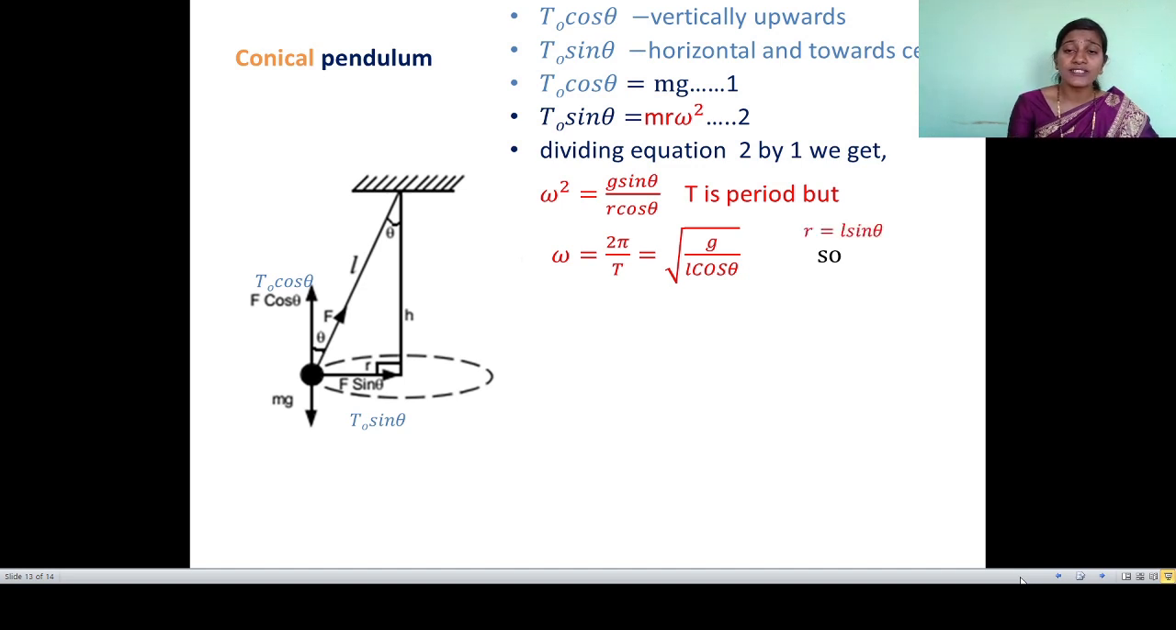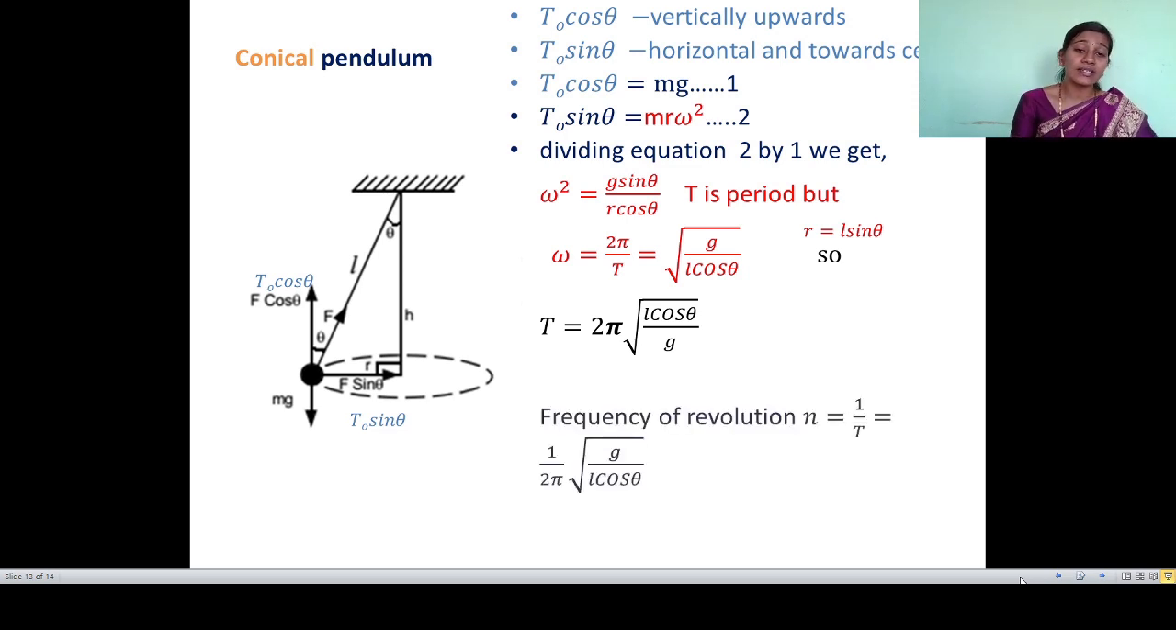Here one more substitution is there from that diagram. R is the radius of the horizontal circle, R is equal to L sin theta, where L is the length of the string. By putting this value in omega square, we get the value of omega. Omega is equal to 2 pi upon T is equal to root of g upon L cos theta. And finally, by rearranging the terms, we get the value of T. T is equal to 2 pi upon omega. Finally, T is equal to 2 pi into root of L cos theta upon g.